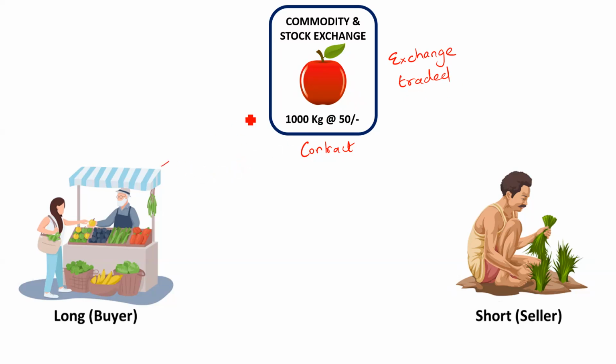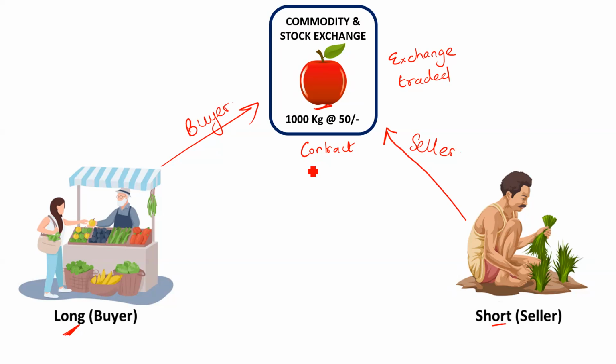So let's say the wholesaler is buying this particular contract, or he is taking the position of a long. That means he is interested to buy this particular apple. And then the farmer is selling this particular contract, or he is taking the position of a short. That means he is going to sell the apples.